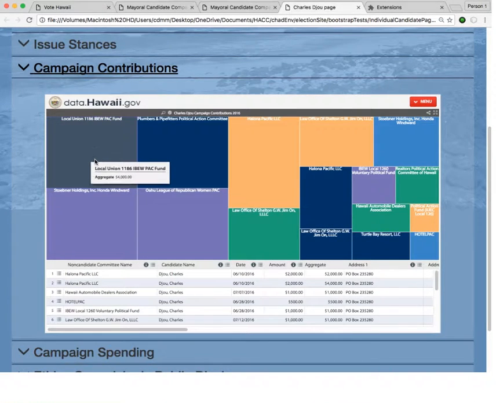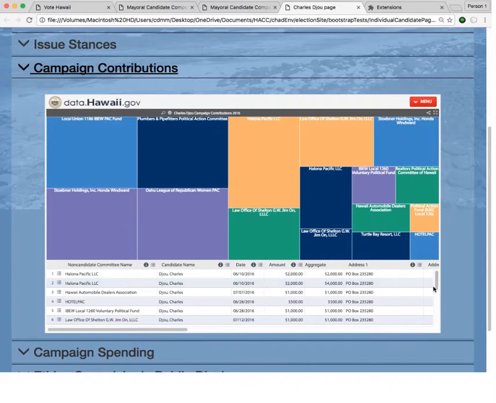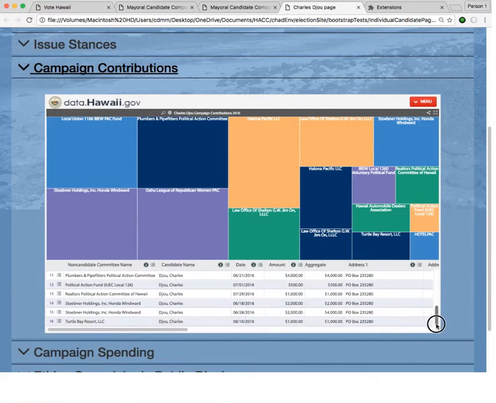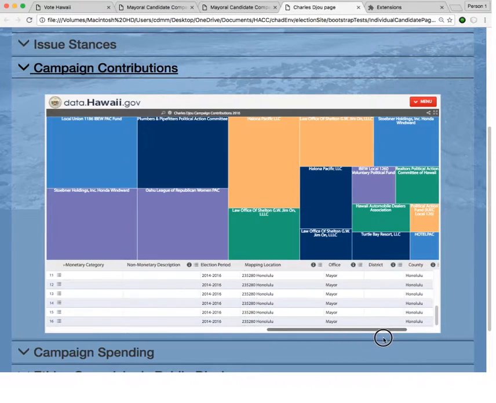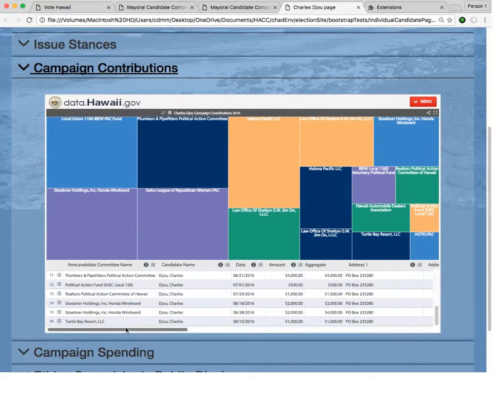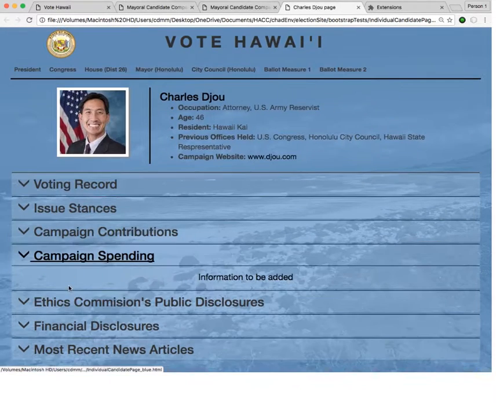It is here that we can use visualizations from hawaii.gov in order to really show where contributions are coming from. These are really useful as they are already maintained by the state of Hawaii, and they won't need any maintenance by our site ever. These visualizations provide a simple way for voters to understand who is funding a candidate and how much they're getting. We will also be providing visualizations for campaign spending so that voters can see how candidates are using their money.